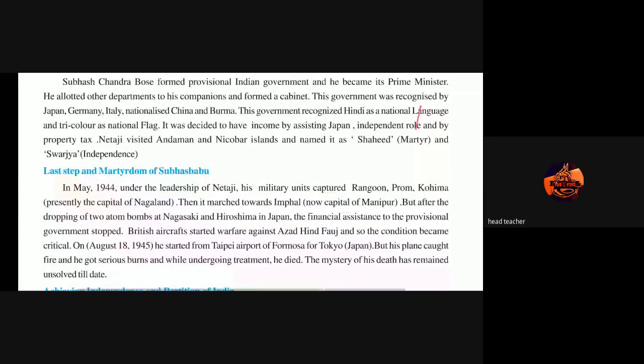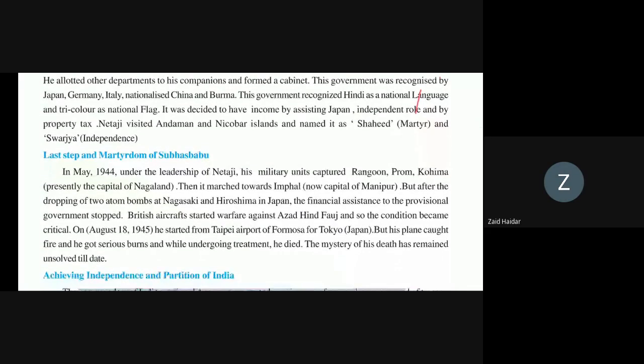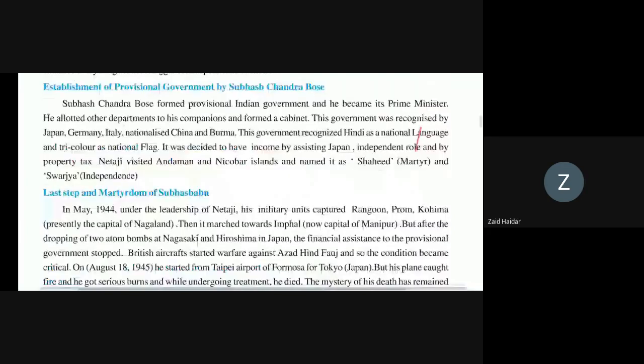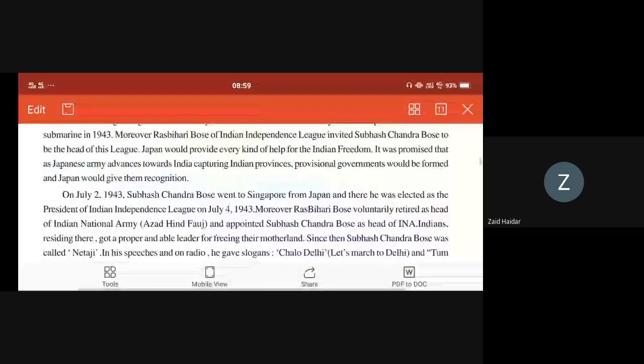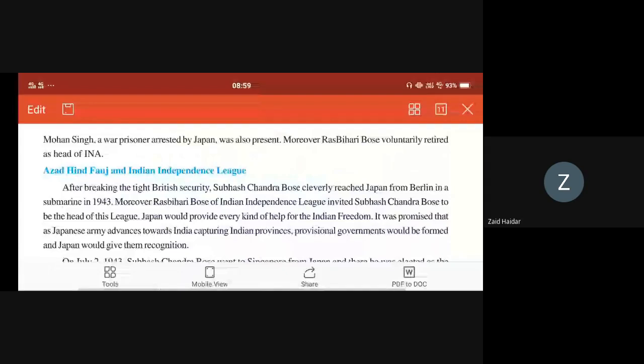Which government recognized Hindi as a national language? The provisional Indian government. Okay. Who visited Andaman and Nicobar Island? Subhash Chandra Bose. And what was it named? Shaheed and Swarajya. Okay. So first of all, Subhash Chandra Bose established the Azad Hind Force and the Indian Independence League.